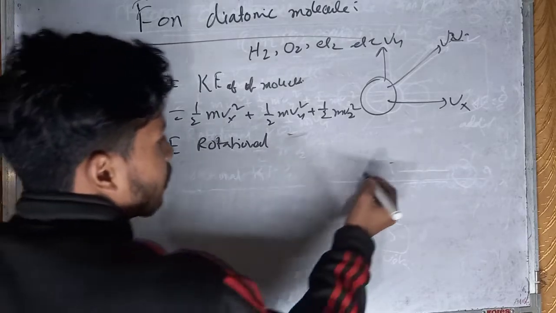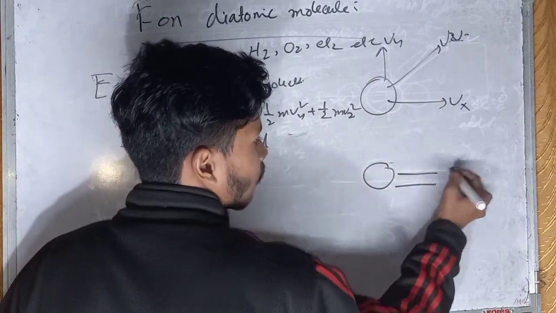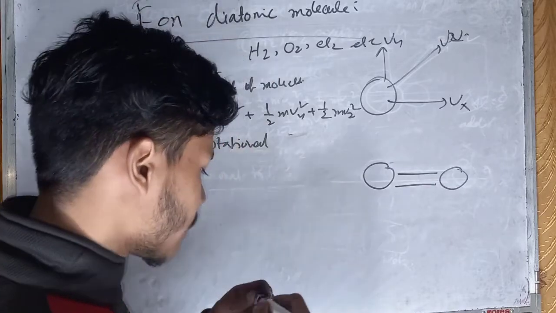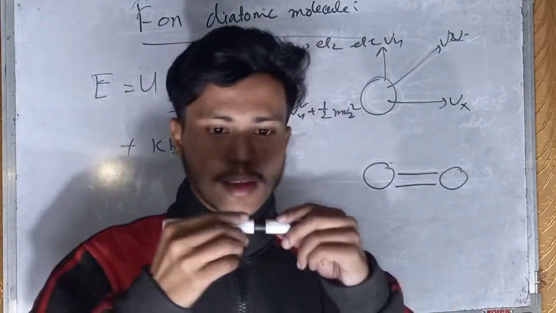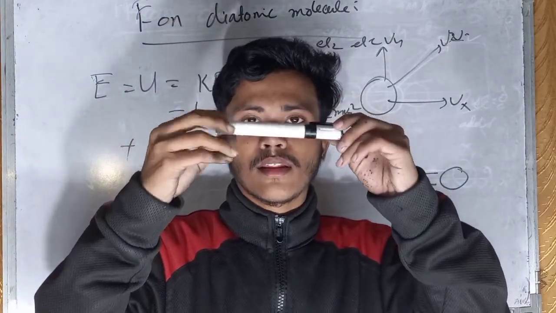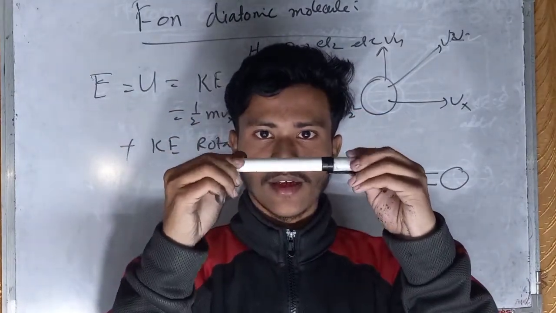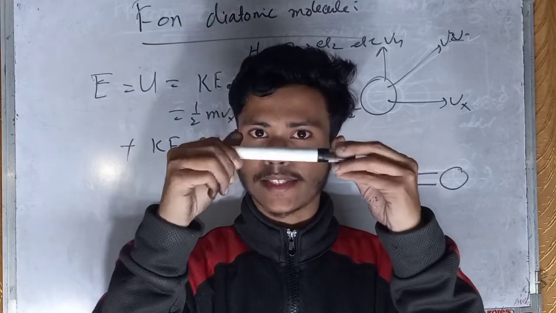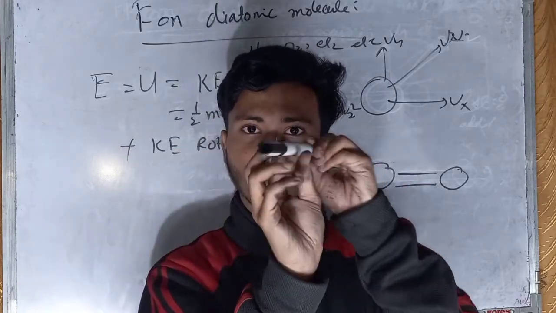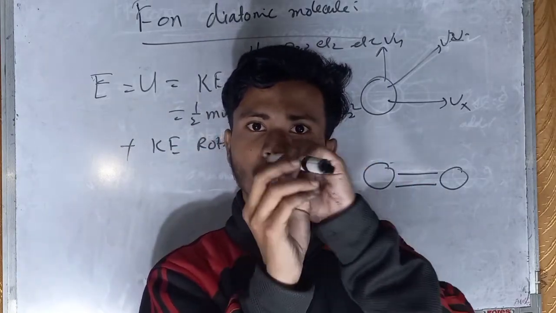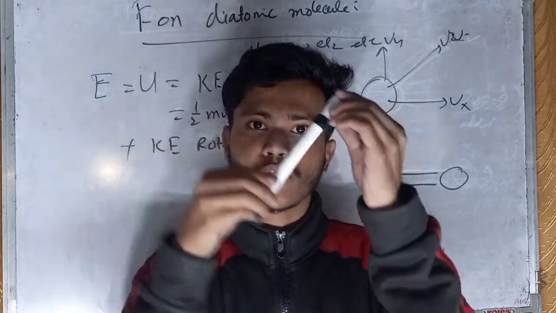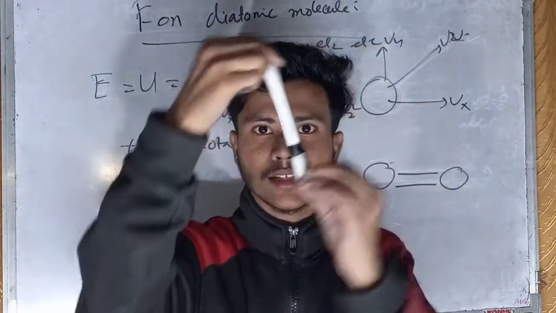Okay, this is the structure of the oxygen molecule. Friends, you can see that this molecule can move like this. This is the x direction. This molecule can move like this, this is the y direction, and this molecule can move like this, this is the z direction.